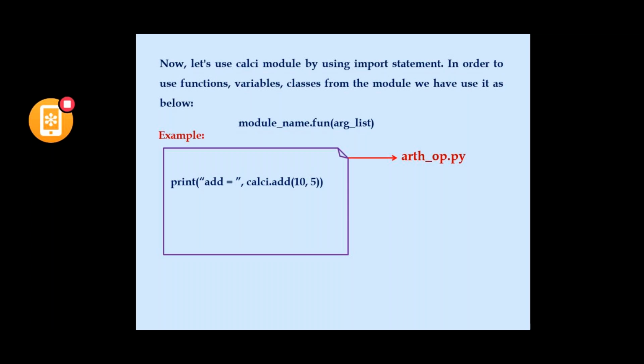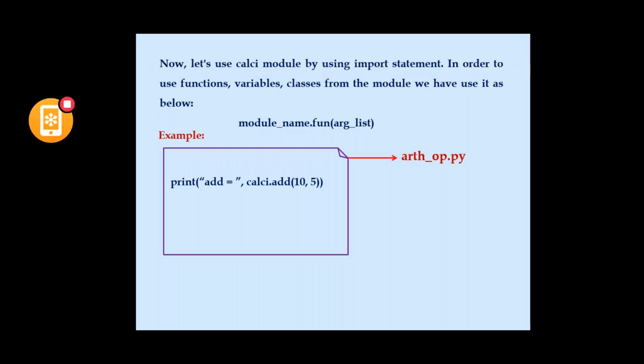If you pass add of 10 comma 5 without specifying the module name, how can it import that add function from the calc module? It does not know. So we compulsorily have to include the module name with the functionality, that is calc dot add of 10 comma 5.